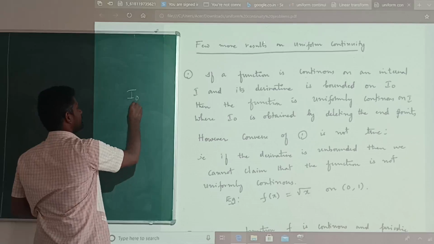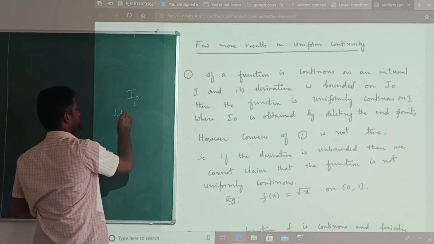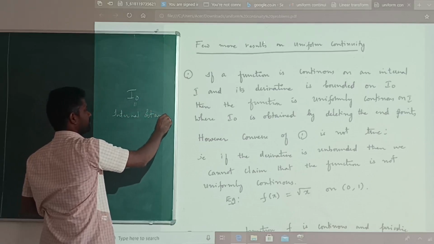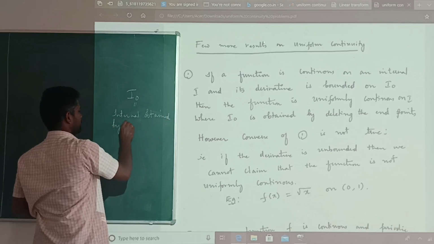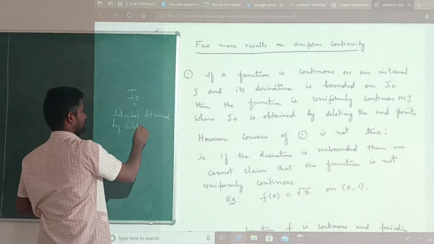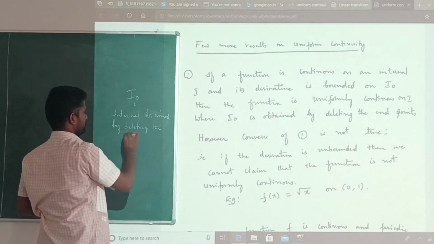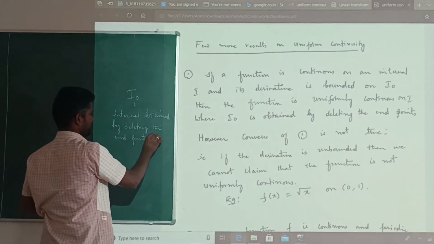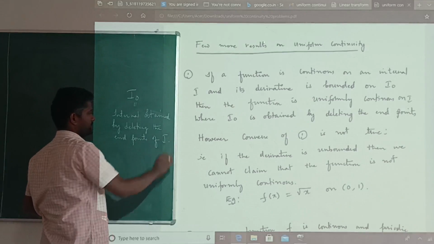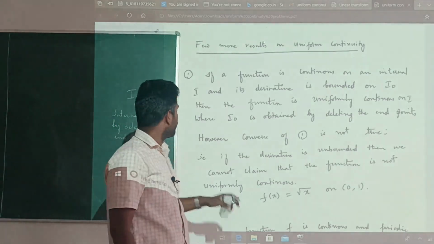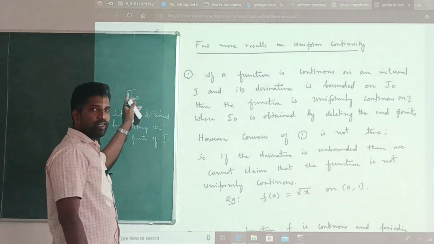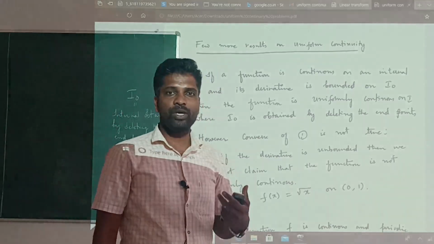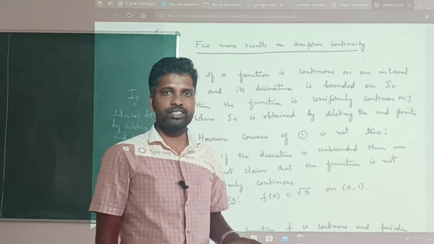I naught is the interval obtained by deleting the endpoints of I. If you find the derivative in I naught, if the derivative is bounded in I naught, then f is said to be uniformly continuous. Idea is clear?